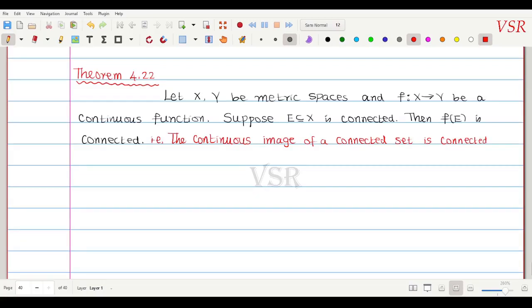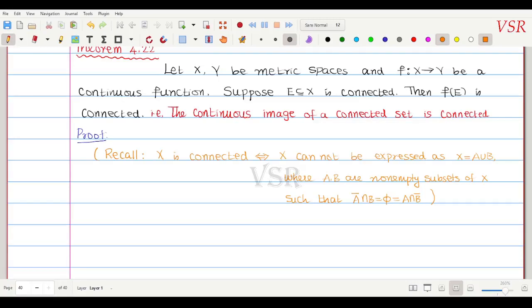So this is the statement, இது ஒரே லைன்ல சொல்லணும். இவ்வளவு elaborate சொல்லிருக்கேன். X, Y metric space, f is a continuous function and E is a connected subset ஆக இருந்ததுன்னா, then f of E is a connected set. That is, a continuous image of a connected set is connected.